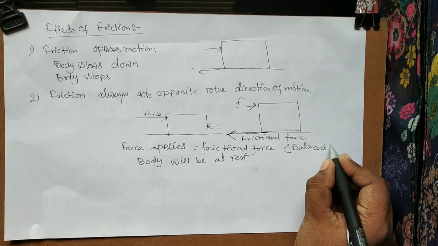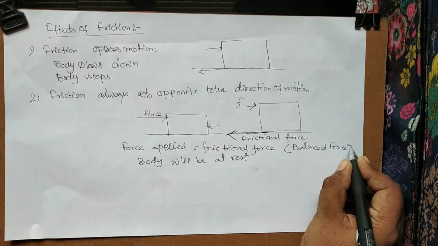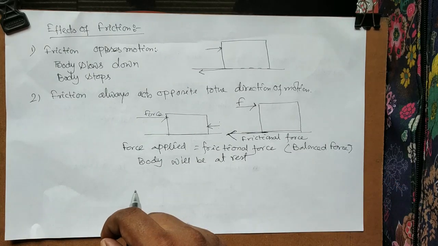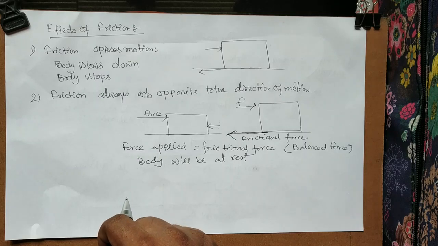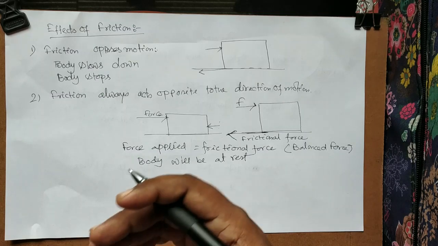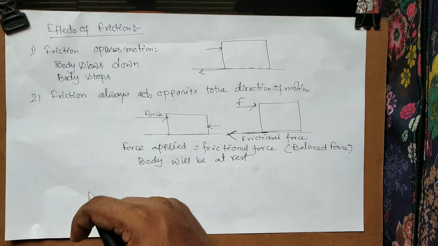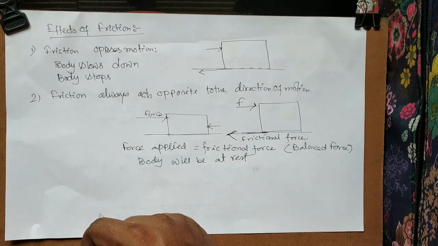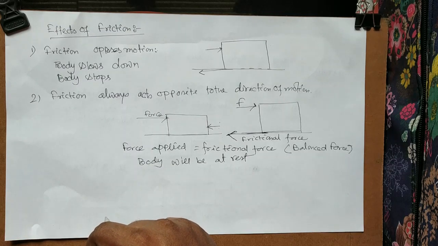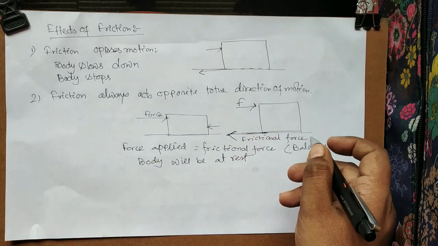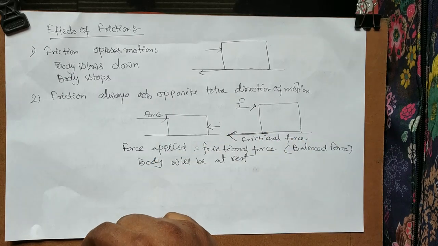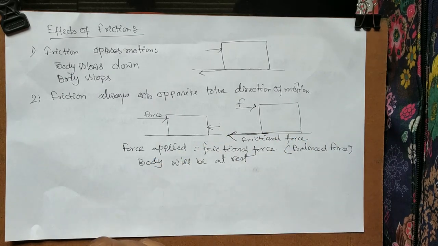Balanced force means when the two forces acting on a body in opposite directions are equal, then there will be no motion. So if I am applying a force on a body and the body doesn't move, it means there is a friction acting in the opposite direction, and that force is also equal to the force we have applied. That's why the body is not moving.